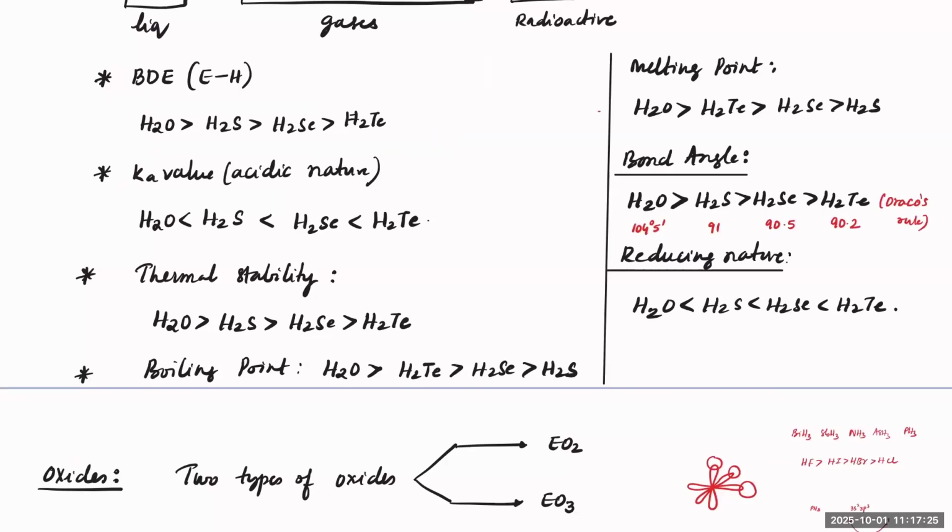Obviously, O and H will have a stronger bonding, and acidic strength increases down the group because it is easy to break the molecule and give away H plus. So H2Te will have more acidic strength.